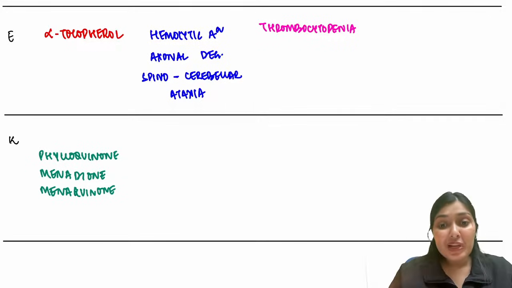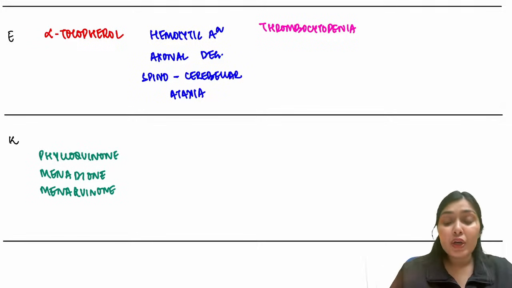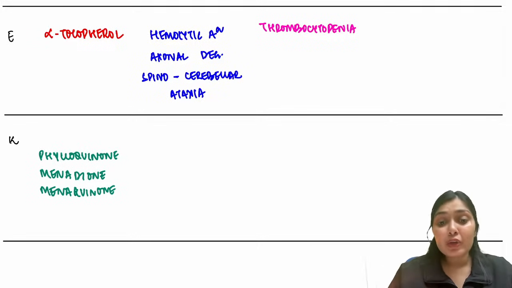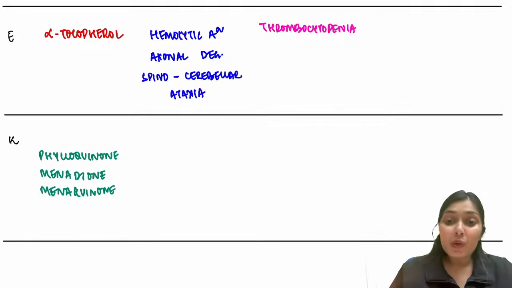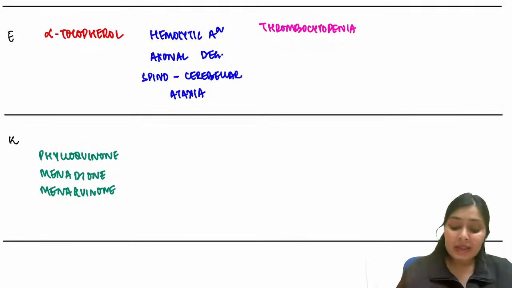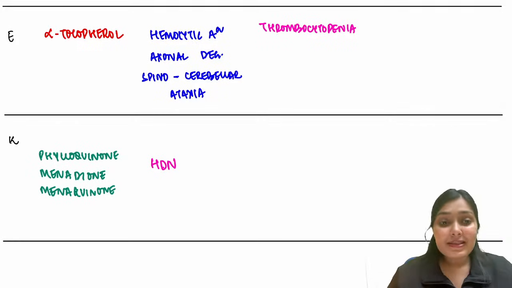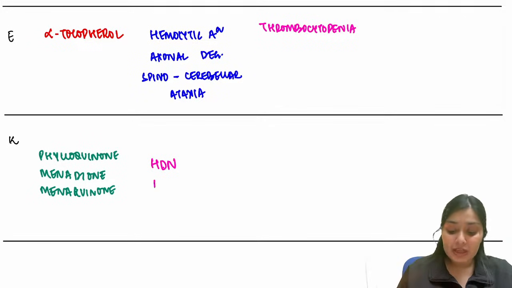Why? Because breast milk is deficient in vitamin K, and vitamin K deficiency can cause bleeding. Vitamin K is very important for carboxylation of certain clotting factors. If vitamin K is deficient, my coagulation pathway would be affected, leading to bleeding. The condition we see in newborns is HDN, hemorrhagic disease of the newborn, due to vitamin K deficiency.